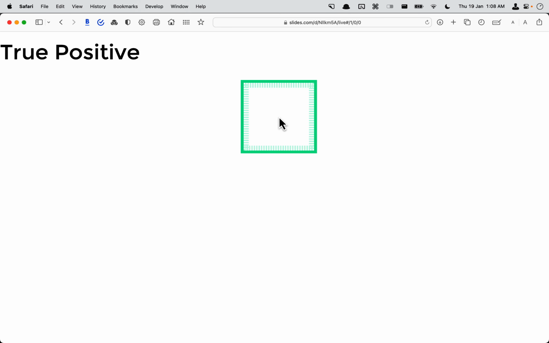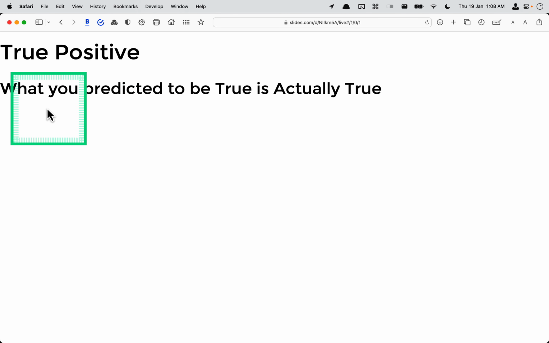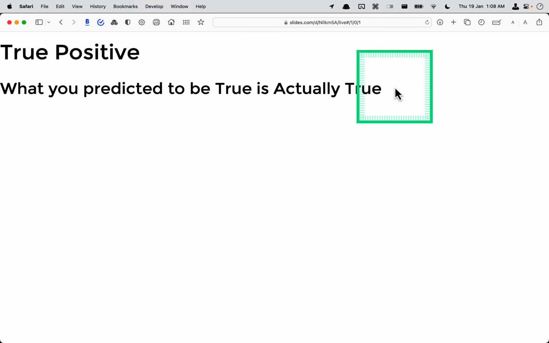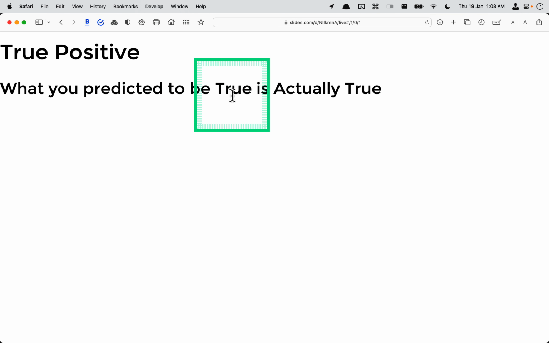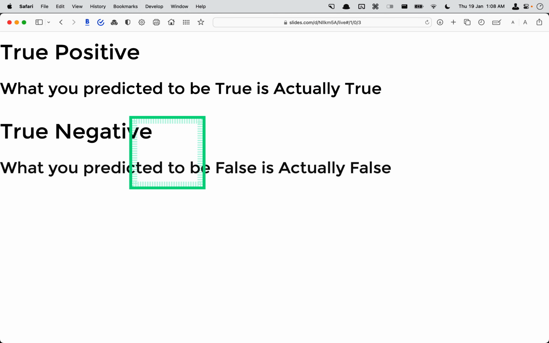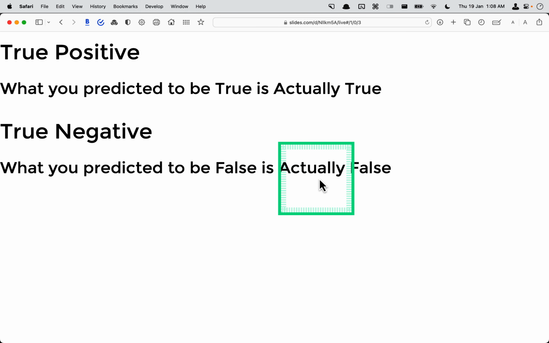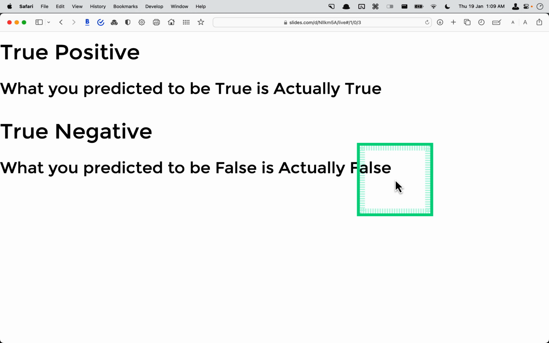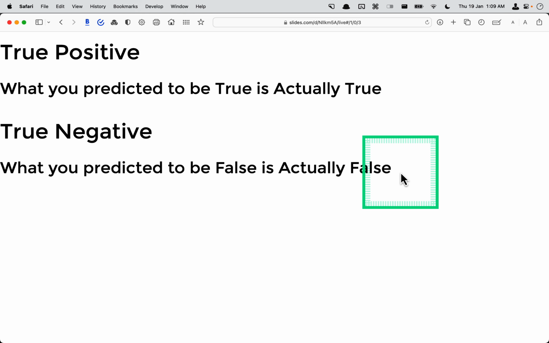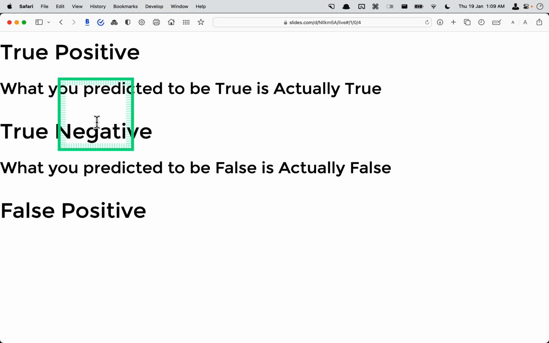One is true positive. True positive is what you predicted to be true is actually true. Just remember, both sides are positive, it is the case and it became true. You predicted something to be true and in reality it also came to be true. And true negative: what you predicted to be false is actually false. What you predicted will not come true has actually not come true in reality. It has been false. So these two are easy, true positive and true negative.